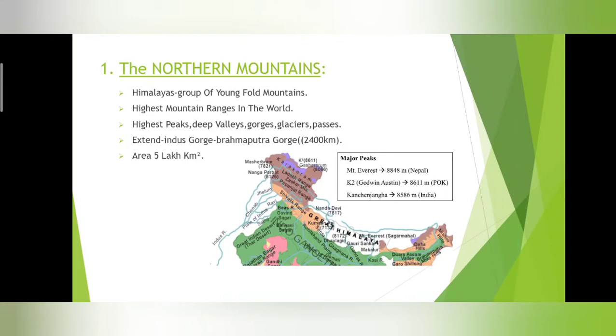So where does the northern mountain extend? If you see from the western part, that is Kashmir, that end is the Indus Gorge. From the Indus Gorge till this end in Arunachal Pradesh, the Brahmaputra Gorge. So 2,400 kilometers from Indus Gorge to Brahmaputra Gorge. This is the extension of the northern mountains. So it extends about 2,400 kilometers. The total area of the northern mountains is 5 lakh square kilometers.